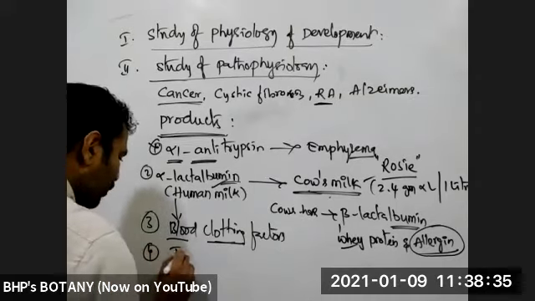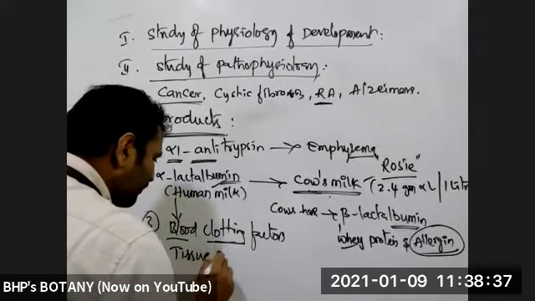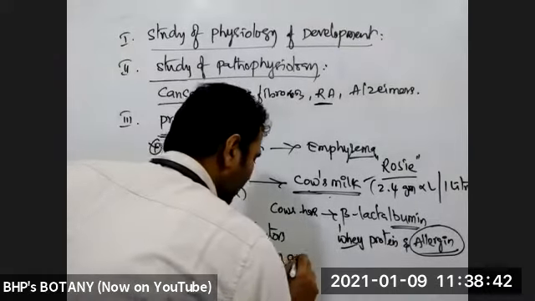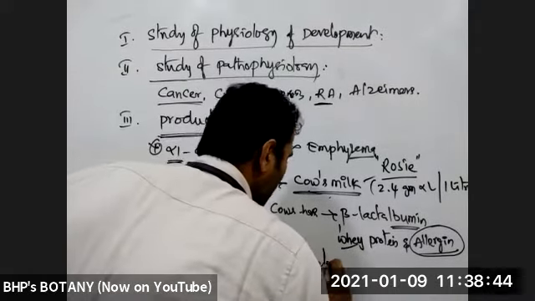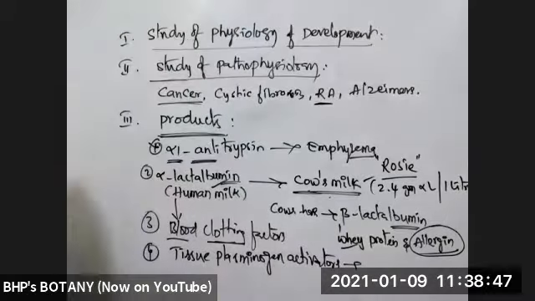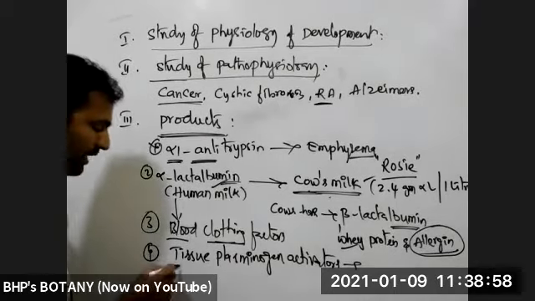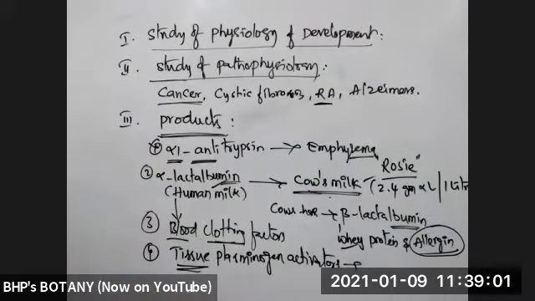Similarly, tissue plasminogen activator is another product produced by transgenic animals. It is similar to a clot buster, like streptokinase, which is used to digest blood clots in blood vessels. Tissue plasminogen activator can also be used as a clot buster to dissolve the blood clots in the blood vessel.